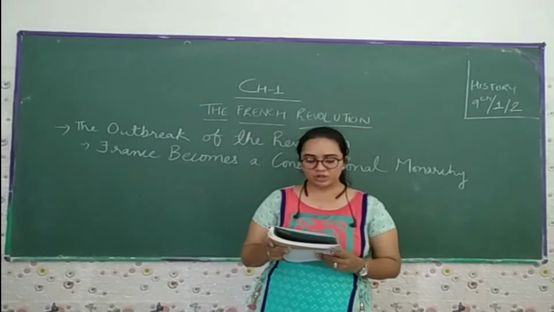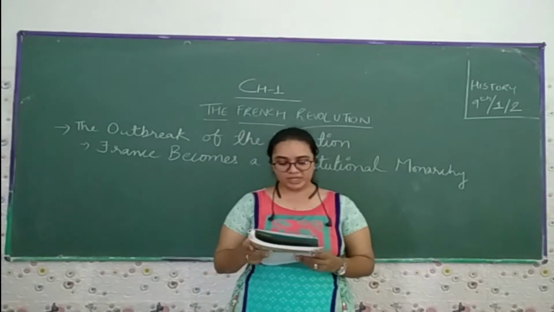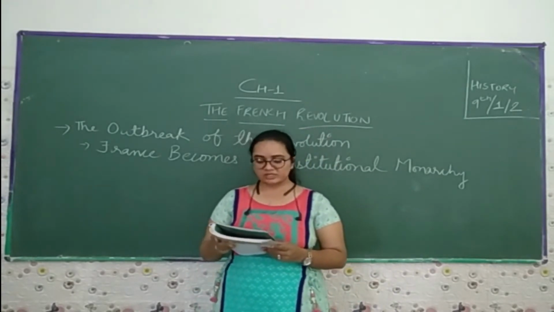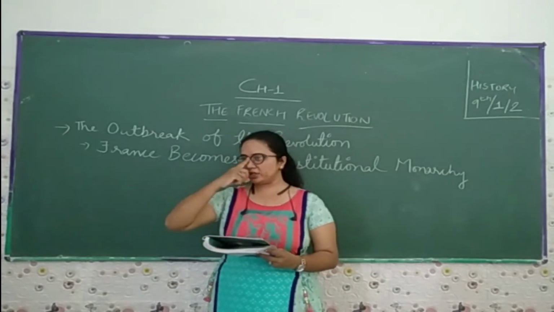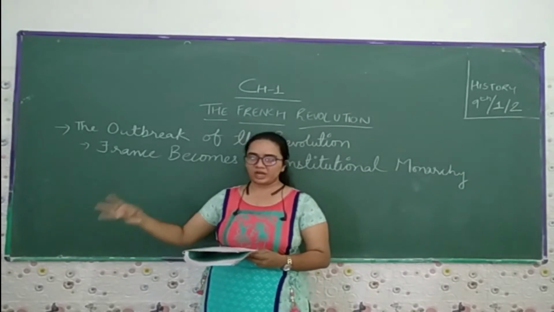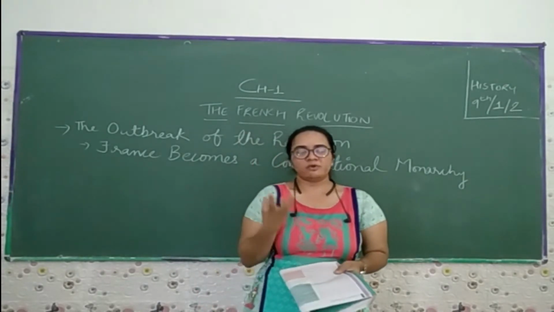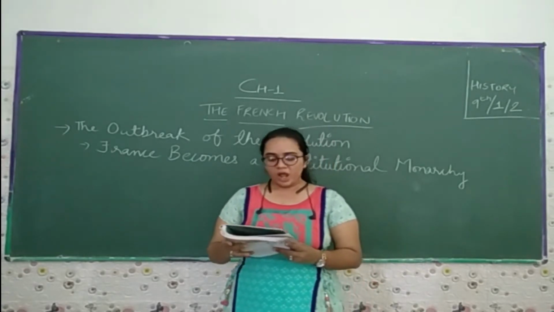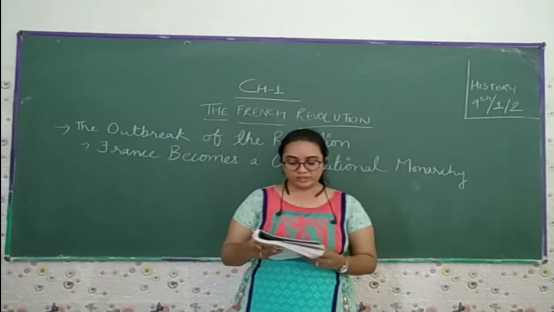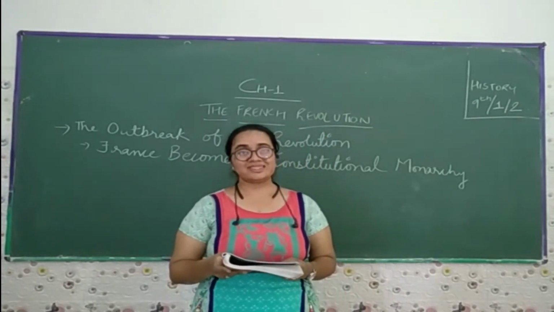So he had to call a meeting of the Estates General, which then passed his proposal for the new tax. The Estates General was the political body to which the three estates sent their representatives: the first estate, the clergy; the second estate, the nobility; and the third estate, the peasants and the business people. They sent their representatives to discuss what kind of tax to levy on the people. However, the monarch alone could decide when to call a meeting of this body. The last time this was done was in 1614.